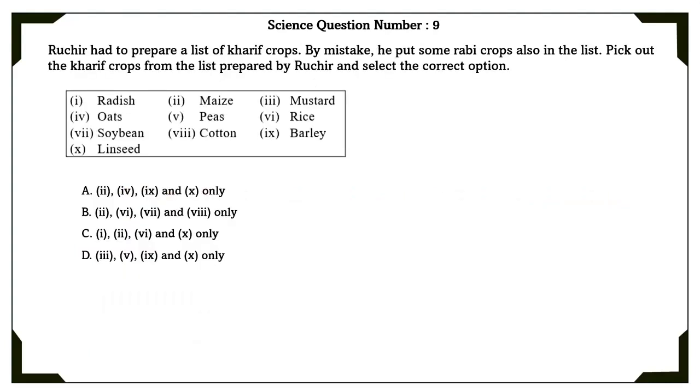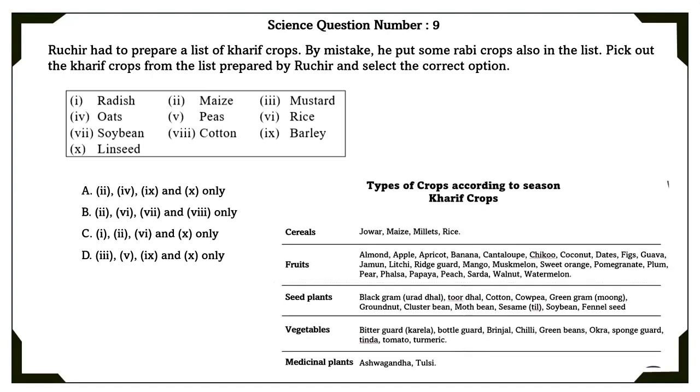Science question number 9. Ruchir had to prepare a list of kharif crops, but by mistake, he put some rabi crops also in the list. Pick out the kharif crops from the list prepared by Ruchir and select the correct option. The kharif crops are maize, rice, soya bean and cotton.